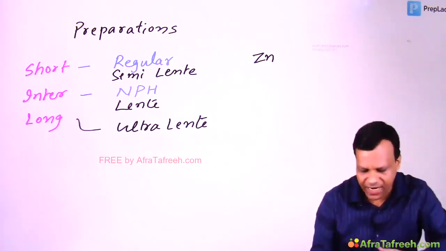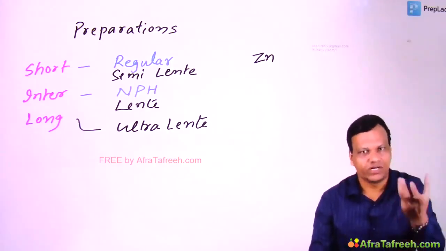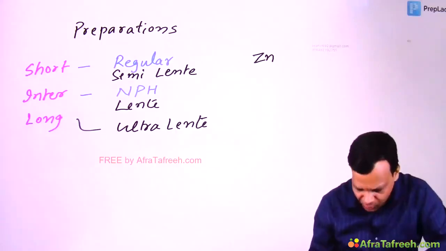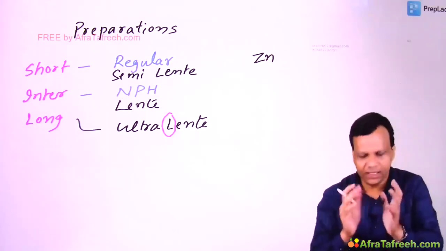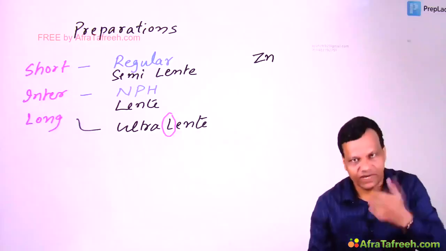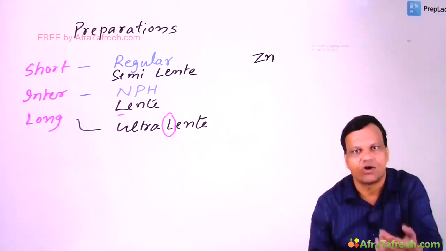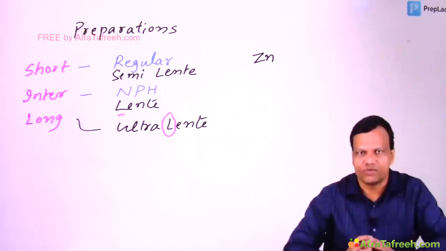Okay, so semilente has less zinc, shorter acting. Lente has in between, so intermediate acting, and ultralente has more zinc, longer acting. From the name you can remember: lente contains L in the name, and L means long acting. So ultralente means very long acting, lente means intermediate, and semilente means less long acting, that means short acting. So these are the classical forms of insulin.